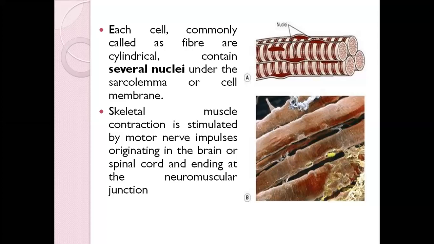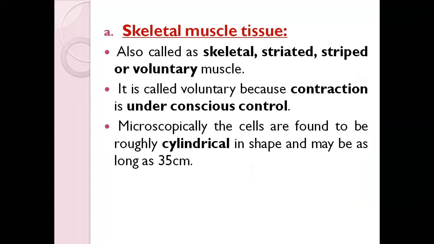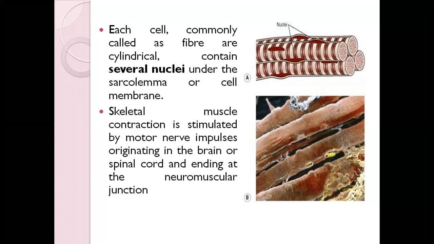So this is actually what your skeletal muscle tissue is, okay? You have to remember it is also called striated because of the stripe-like structure in the diagram, and they are multi-nucleated. They have a cylindrical shape, okay? And they also have a covering called the sarcolemma, okay?